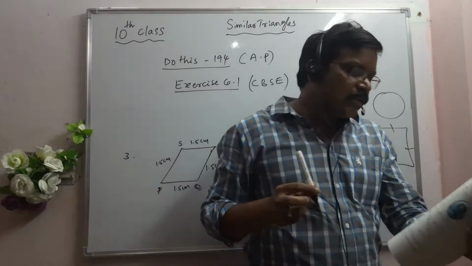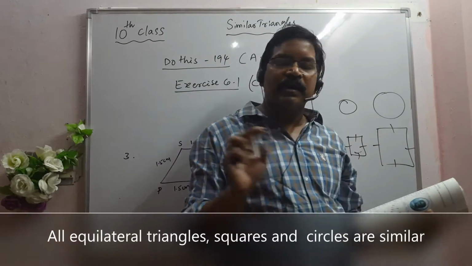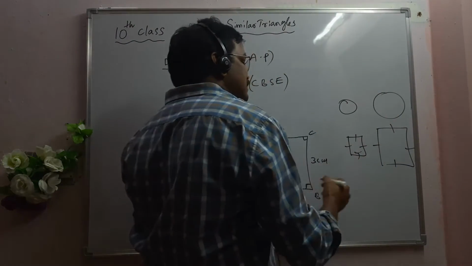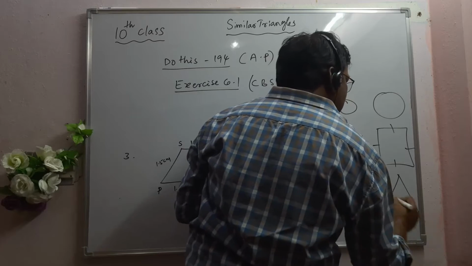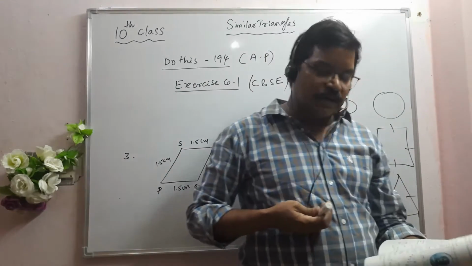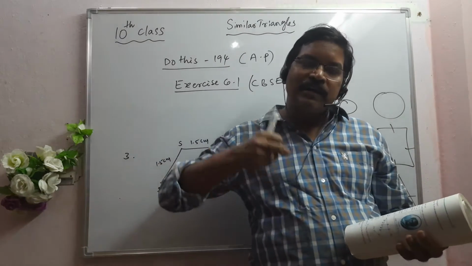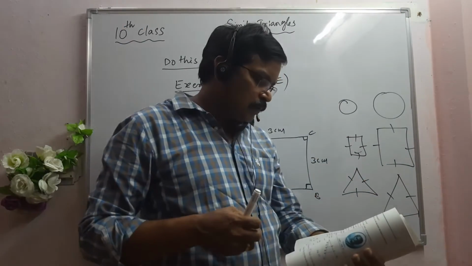The third one is all triangles are similar. All triangles are not similar, but all equilateral triangles are similar. Equilateral means all sides are equal, right? So the third answer is equilateral. All equilateral triangles are similar.